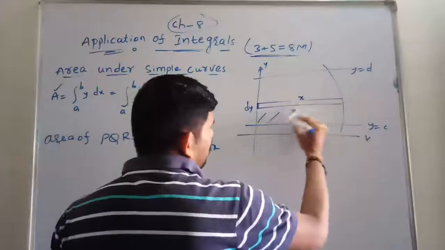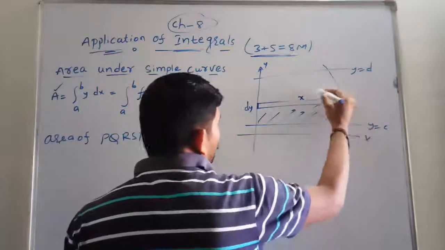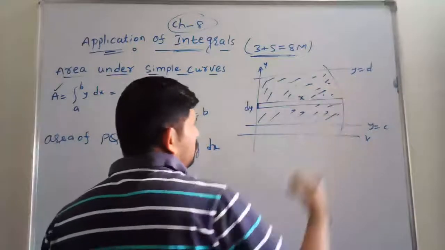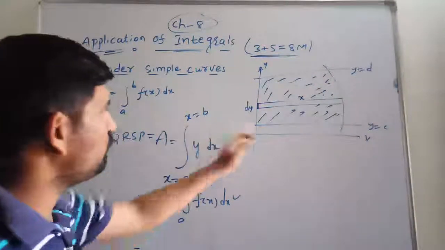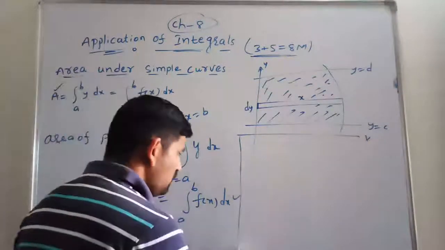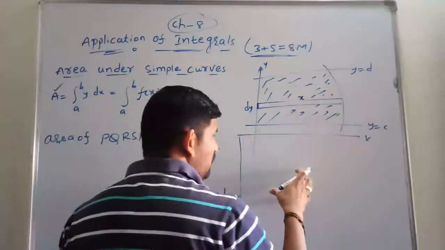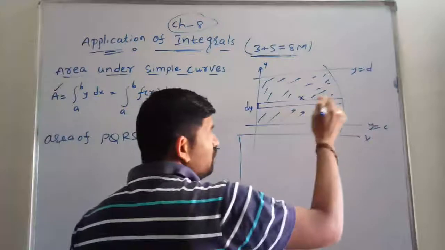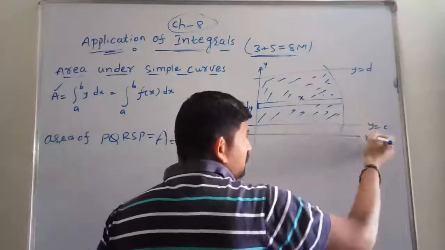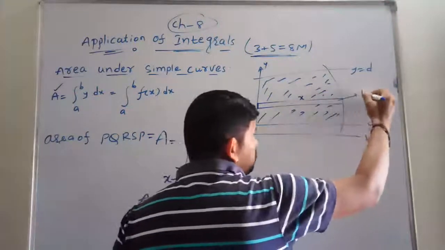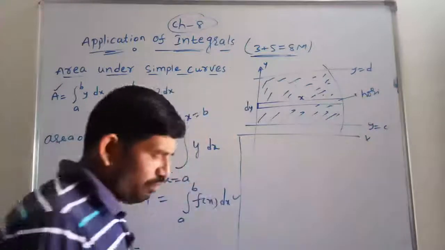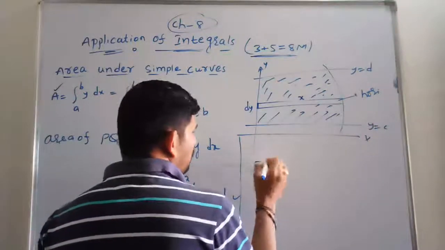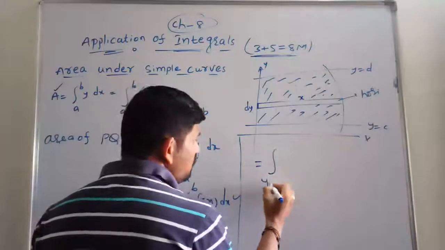Again we have to find the area of the shaded region. So what is the difference between this one and this one? You people are observing. I will simply write whatever the difference is here. Before, we had taken x is equal to a to x is equal to b, but for the strip which is parallel to the x-axis, the horizontal strip, we have to take the total area as the integration from y is equal to c to d.